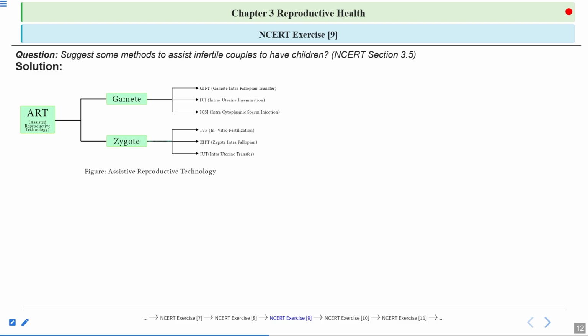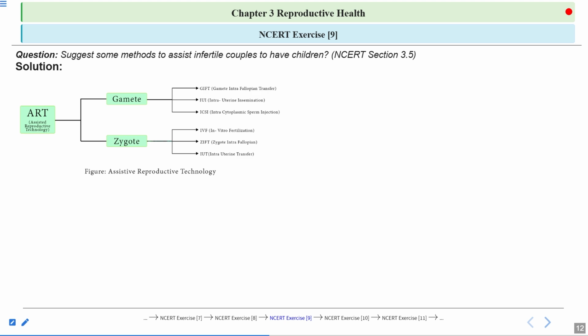So GIFT is done in certain conditions. What is that condition? When the female is not able to produce the eggs, then the gametes are transferred, especially the ova. The egg is transferred from the donor female to the fallopian tube of the recipient, because the recipient is not able to produce gametes, not able to produce the egg, but she can provide the environment for fertilization.